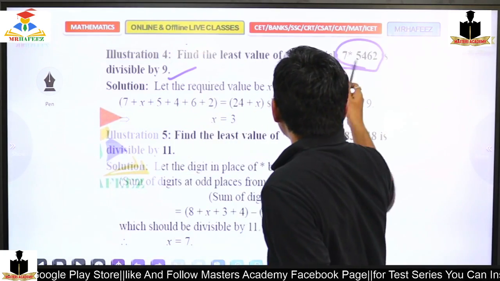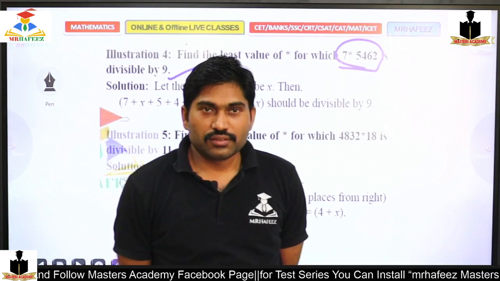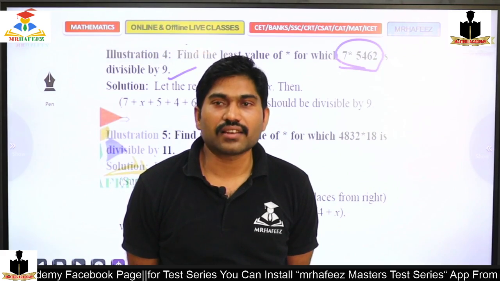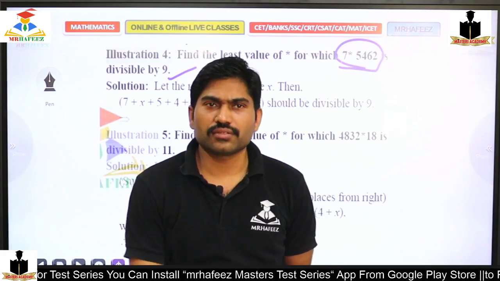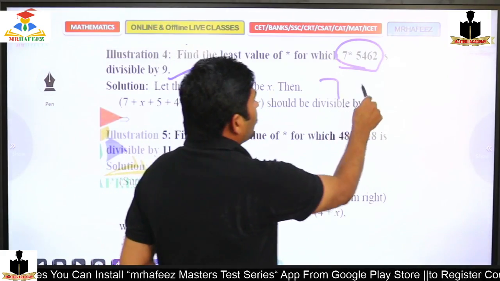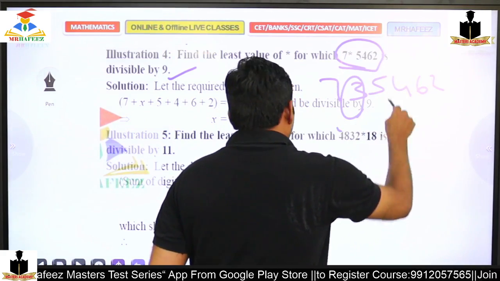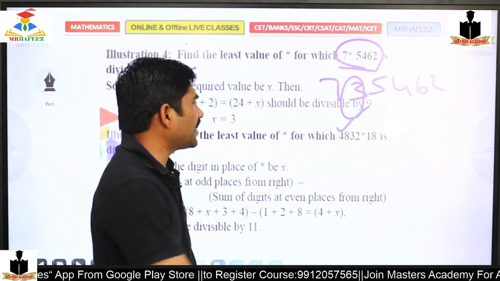So 7 plus 5 plus 4 plus 6 plus 2, what is the value? 24. Is 24 divisible by 9? How much short? 3. So 7, 3, 5, 4, 6, 2, the answer is 3. Answer over. Okay, so take another number.